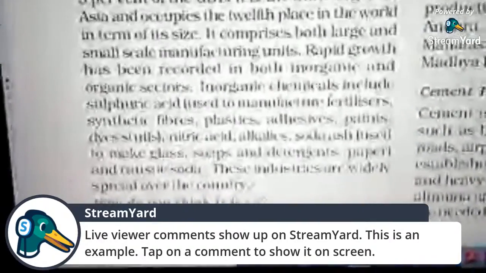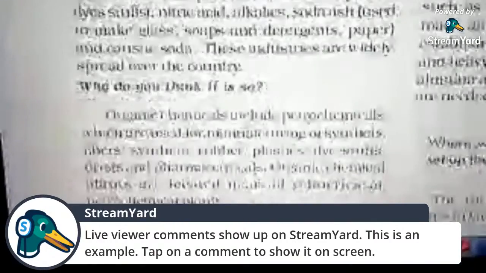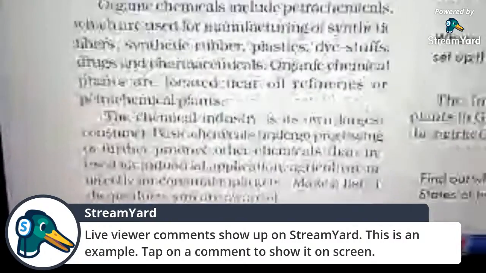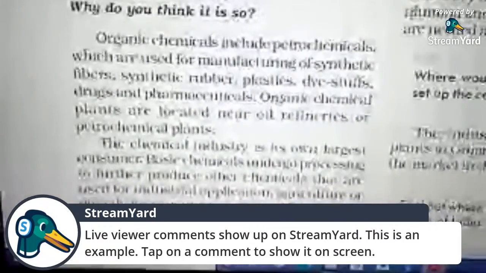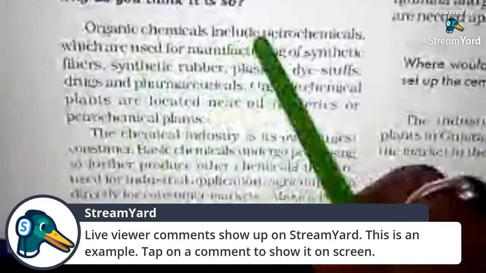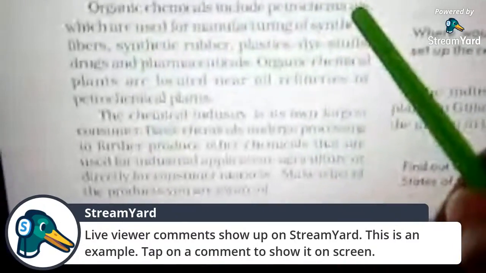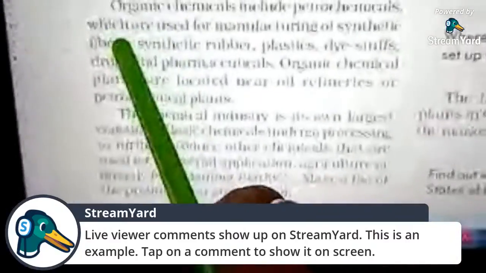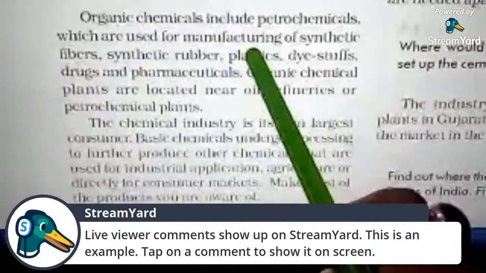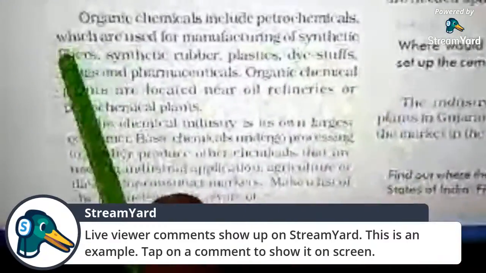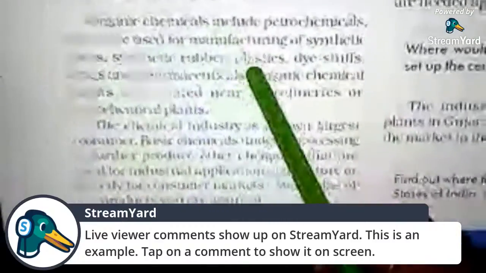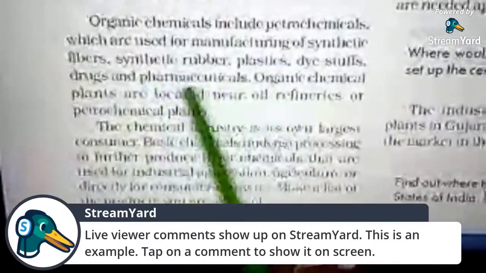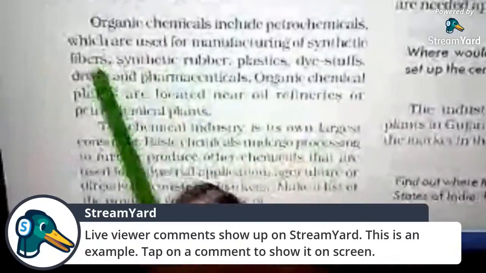So there are also organic chemicals. After inorganic chemicals, we also have organic chemicals. Now, what is the use of organic chemicals? Organic chemicals include petrochemicals, which are used for manufacturing of synthetic fiber, synthetic rubber, plastics, dyestuffs, drugs, and pharmaceuticals. Here, drugs means the medical sector and pharmaceuticals.